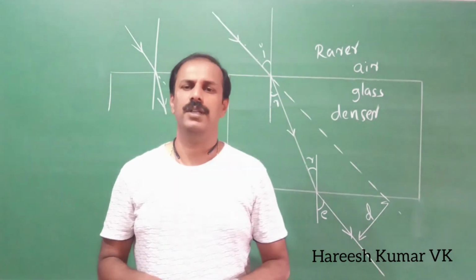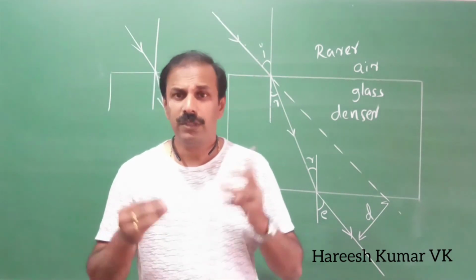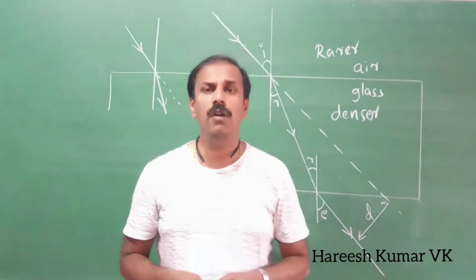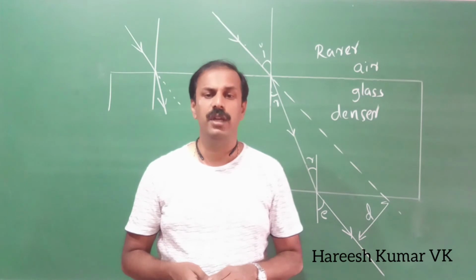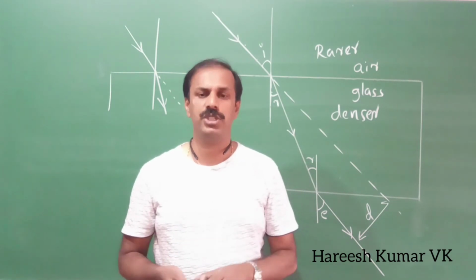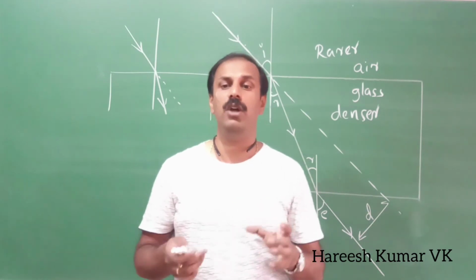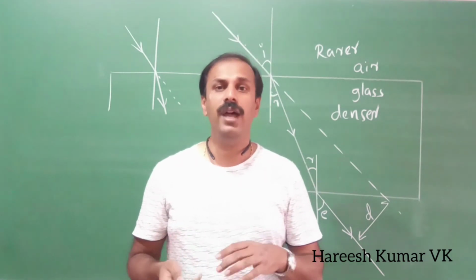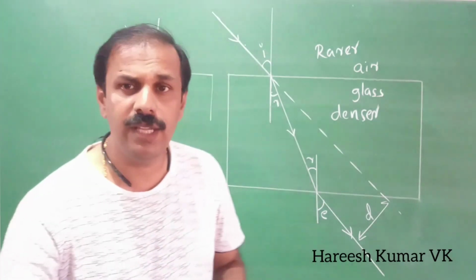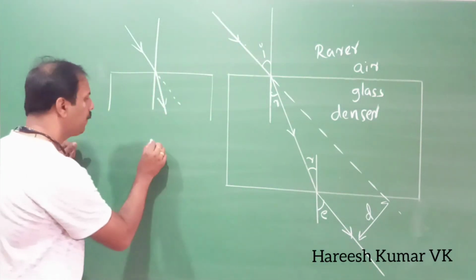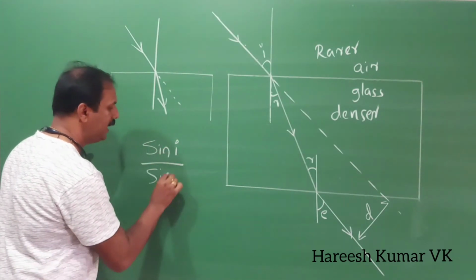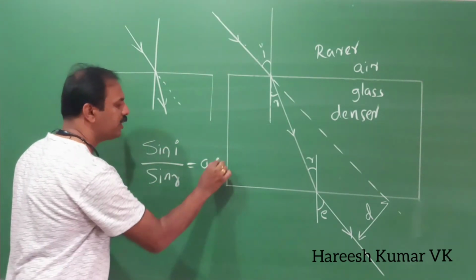Now, the second part of the law of refraction is that the ratio of sine of angle of incidence to the sine of angle of refraction is a constant. That is, sin i by sin r is a constant.